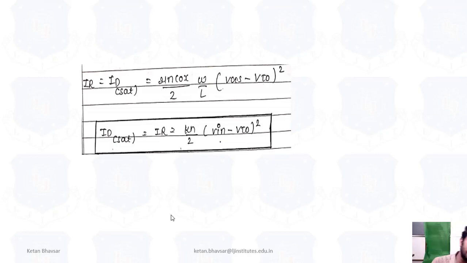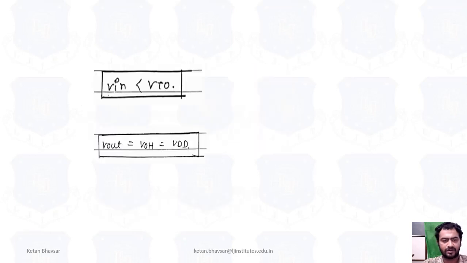This equation we already proved in chapter number 3 in terms of the saturation region. When you increase VDS more and more, because of the pinch-off point variation, you can see there is no variation and the channel will not form at that particular region. So it is in the saturation region. So IR is equal to ID, because we already saw that IR is equal to ID.